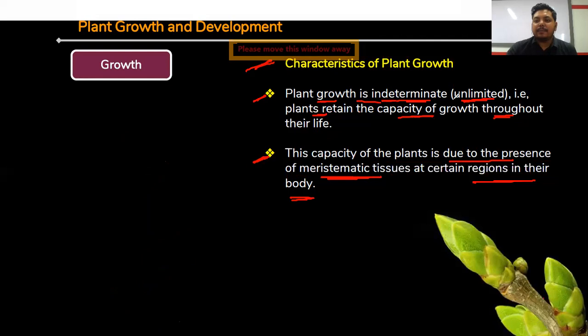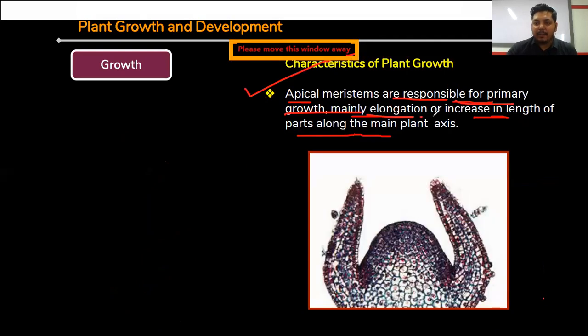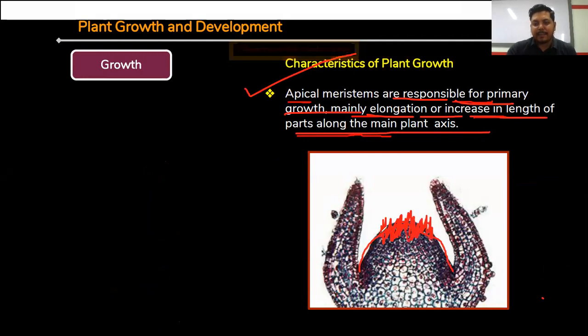Apical meristems are responsible for primary growth, mainly elongation or increase in length of parts along the main plant axis. If you see the internal structure of the apical meristem, millions of meristematic cells are present here, and these cells are already in dividing stage. They can divide again and again, and they can increase their height in length. Clear?